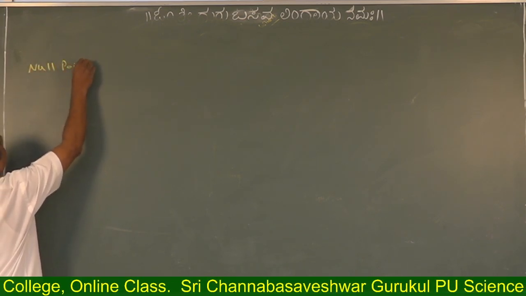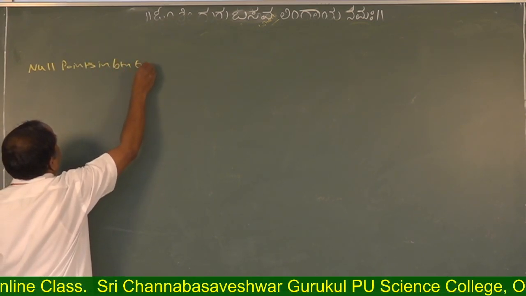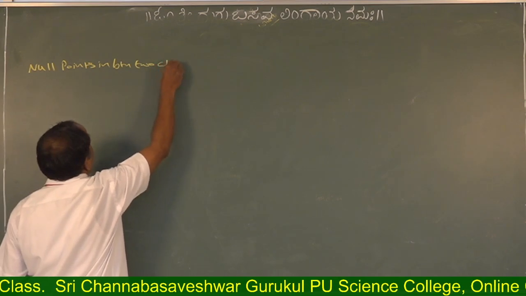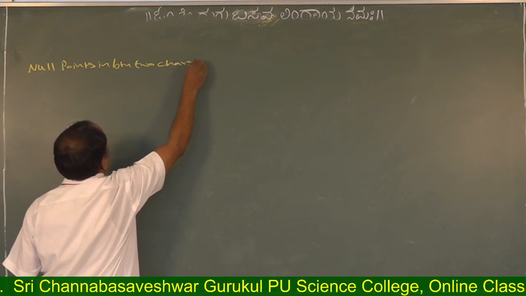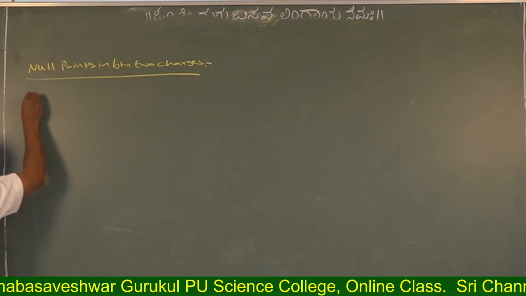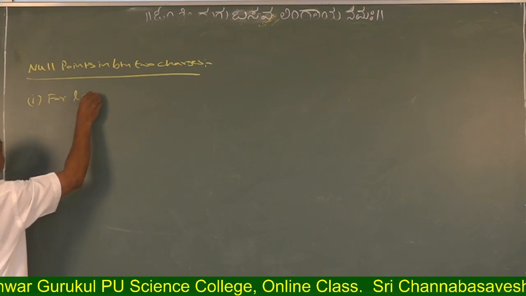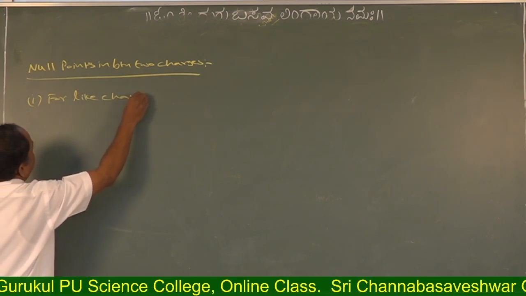Null points in between two charges. In between two charges, how many cases are there? Two cases. One is for like charges. For like charges, where are the null points formed?